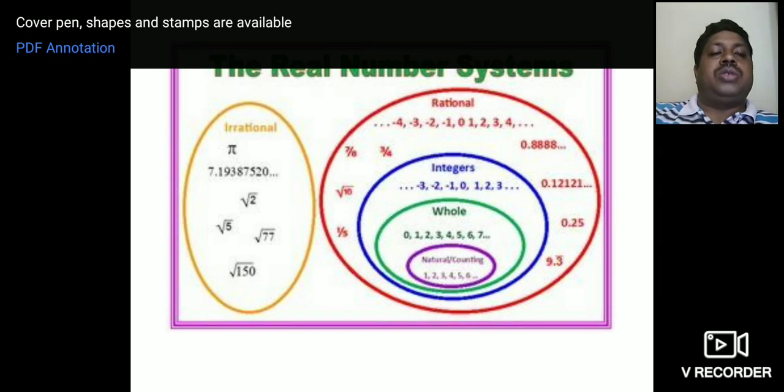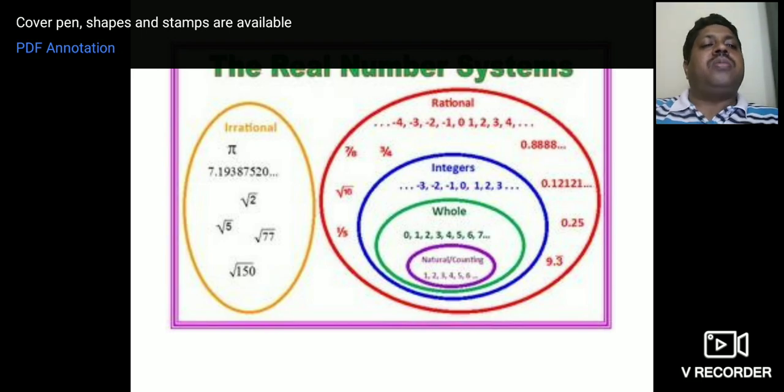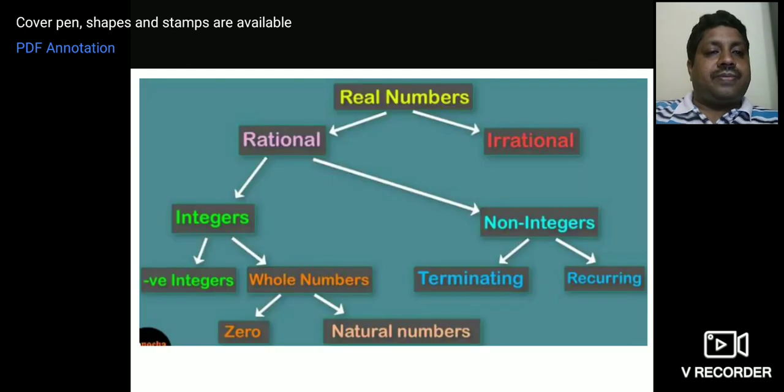Okay, irrational numbers. Finally, irrational numbers, you can see pi, 3.14159, etc. Root 2, root 5, root 77, root 150, etc. These are all called irrational numbers. Rational numbers and irrational numbers both are called real numbers.